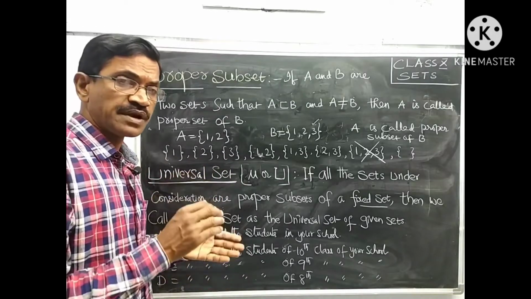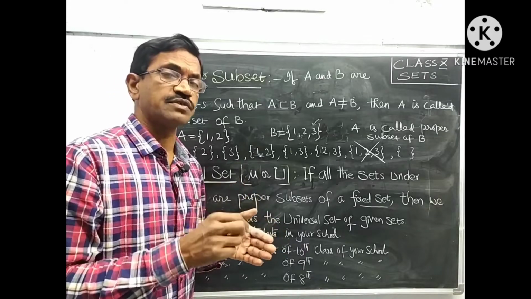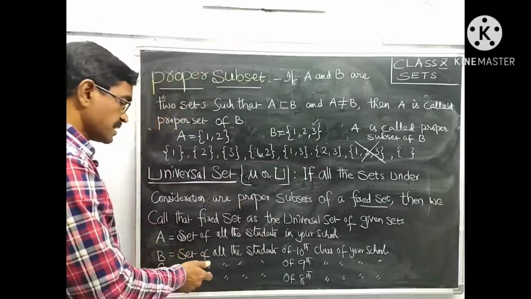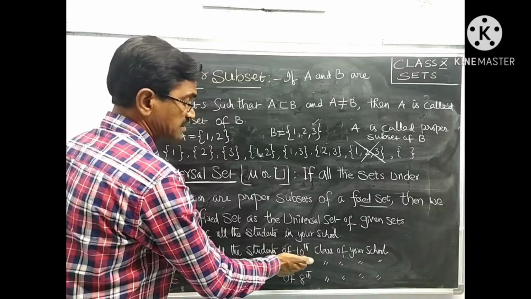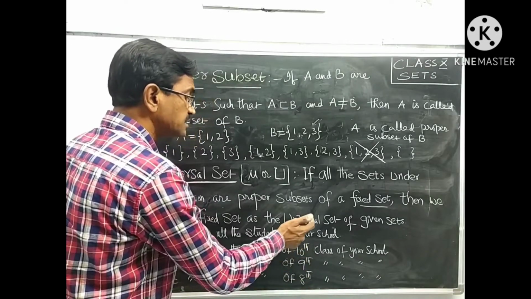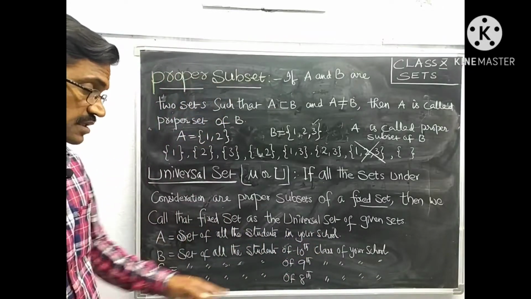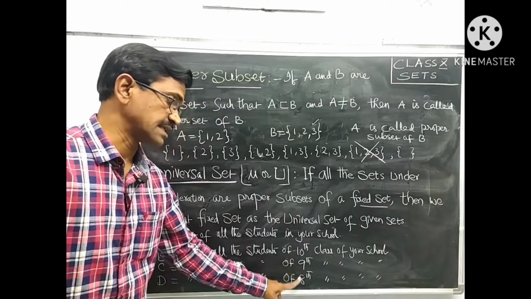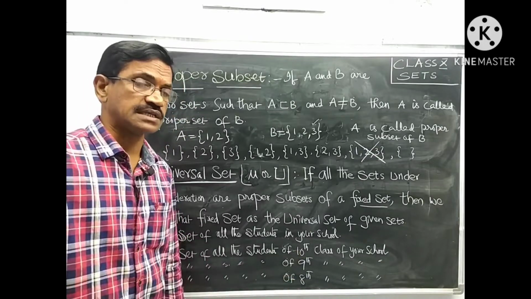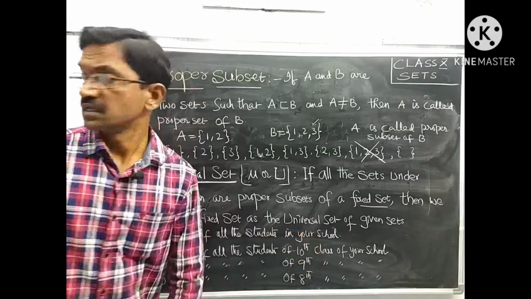What is the common property of every student? That a student belongs to your school. Similarly, a 10th class student belongs to your school, a 9th class student belongs to your school, an 8th class student belongs to your school. Therefore, your school is called the universal set for these classes, not for other school students, only for your school classes.